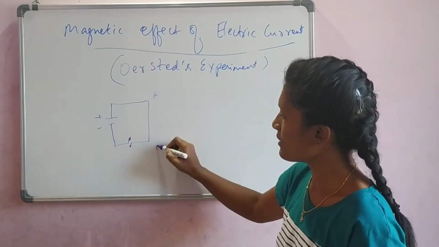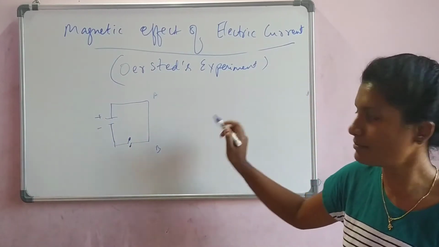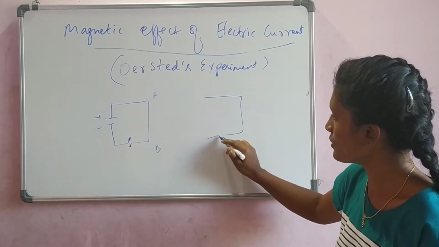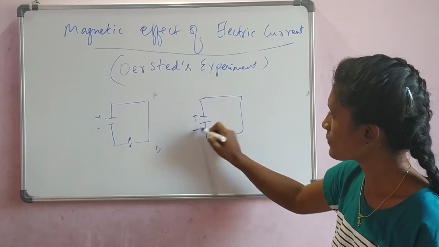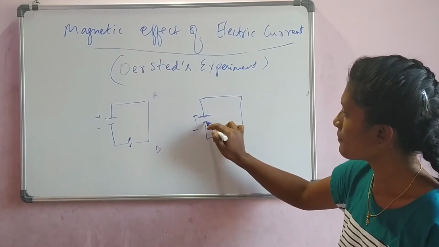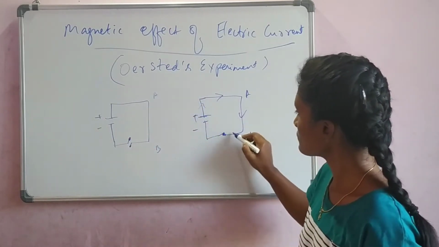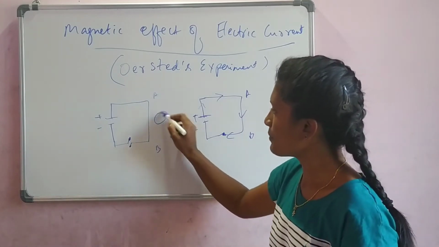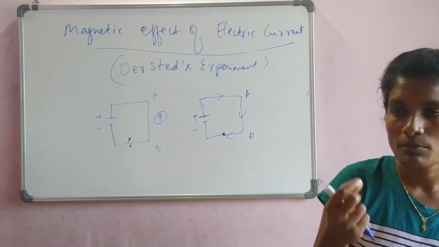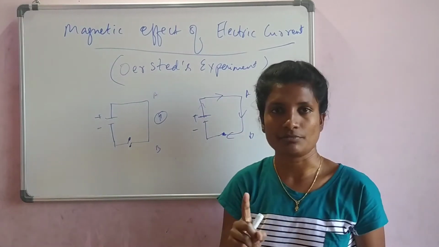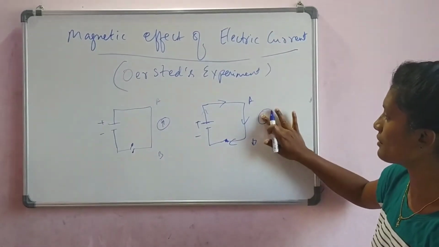Now, let us say this is A and B, and this is the circuit when it is not switched on. The same circuit when it is switched on, that is, the switch is touched. Okay, now the current starts flowing. When it starts flowing, now you keep a pointer here, that is a compass. Okay, it will not show any deflection, it will just remain the same. The same compass, if you keep it here, starts showing the deflection.